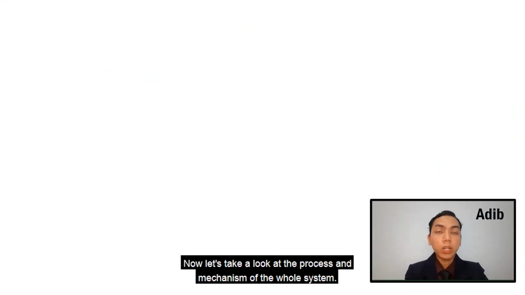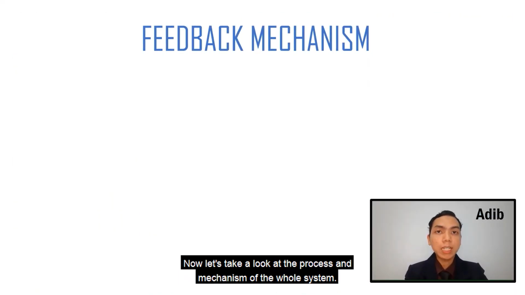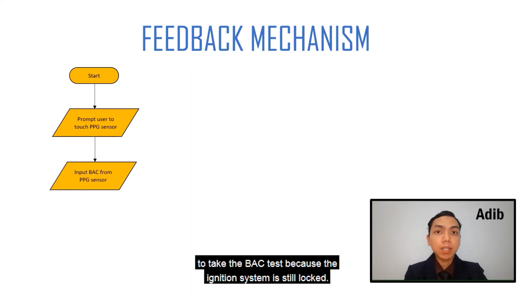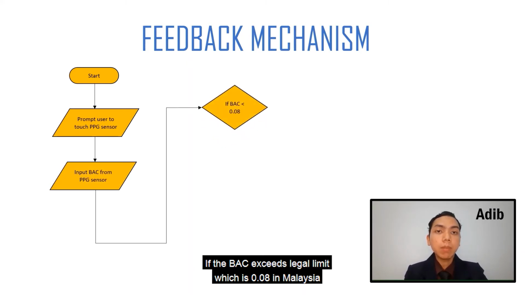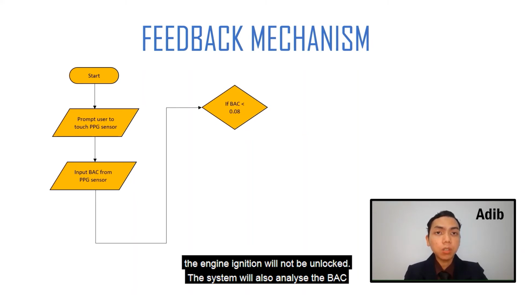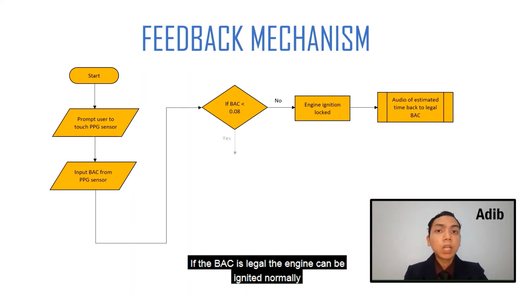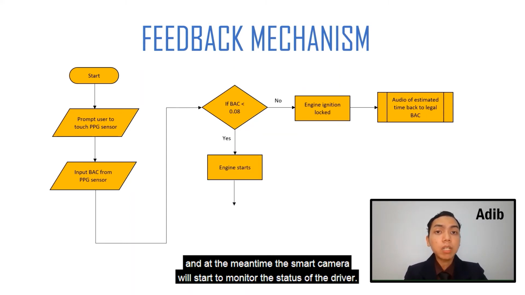Now, let's take a look at the process and mechanism of the whole system. At the beginning, the driver has to put his hands on the PPG sensor touchpad to take the BAC test because the ignition system is still locked. If the BAC exceeds the legal limit, which is 0.08 in Malaysia, the engine ignition will not be unlocked. The system will also analyze the BAC and inform the driver of the estimated time for BAC to return to zero. If the BAC is legal, the engine can be ignited normally, and in the meantime, the smart camera will start to monitor the status of the driver.